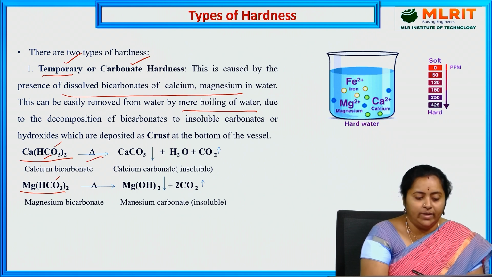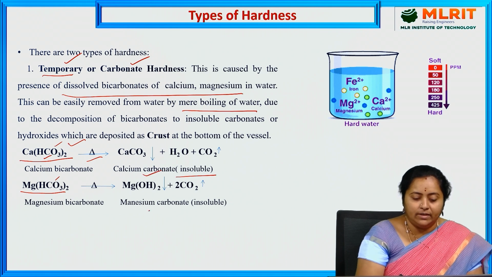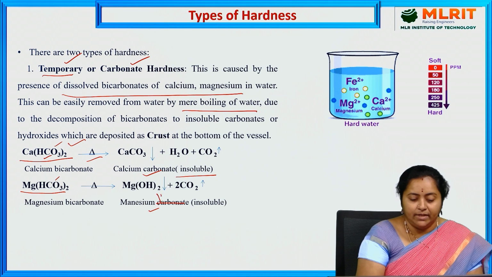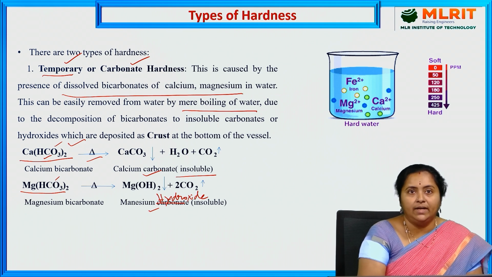If it is boiled, then these dissolved bicarbonates of calcium and magnesium will convert into insoluble calcium carbonate and magnesium hydroxide, which are purely insoluble in nature. Along with that, water and CO2 will be produced.